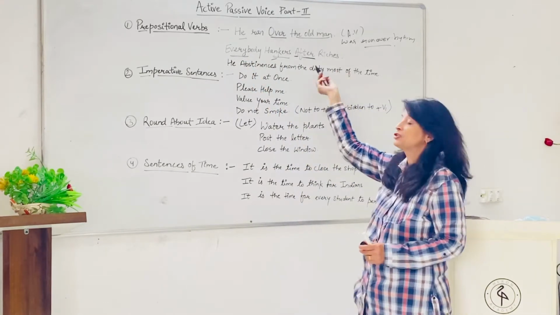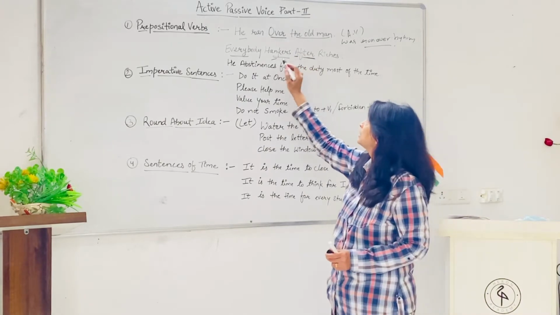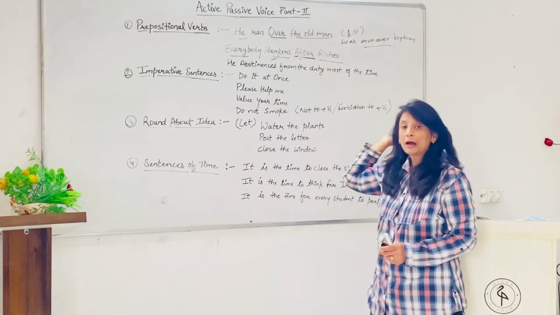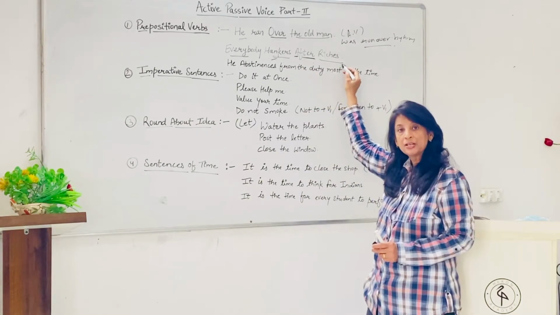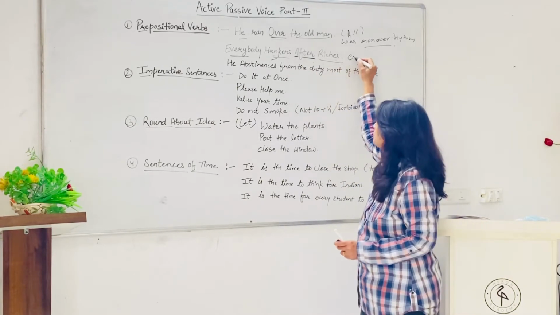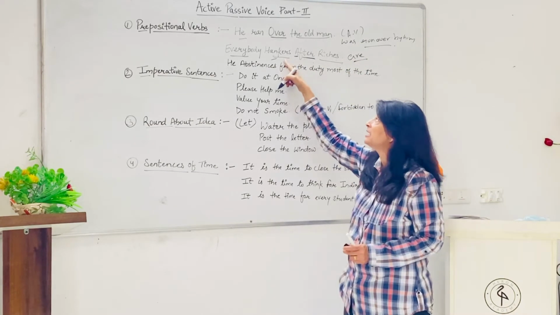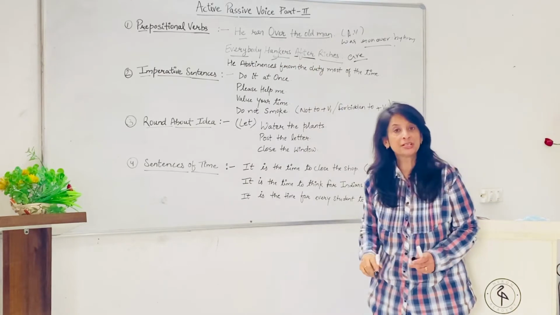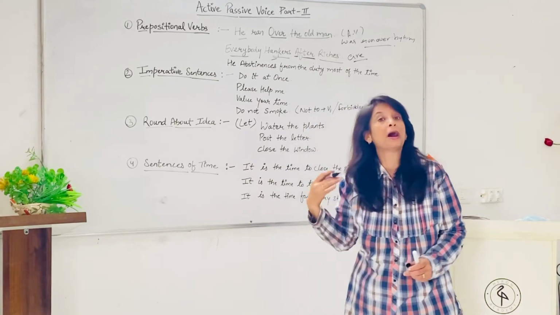But when we change it into passive because it is an active voice, so what? Everybody hankers after riches, right? So riches are, हम यहाँ पे क्या लगाएंगे? Riches are hankered after. Riches are hankered after. पैसों के पीछे लोग भाग रहे हैं.